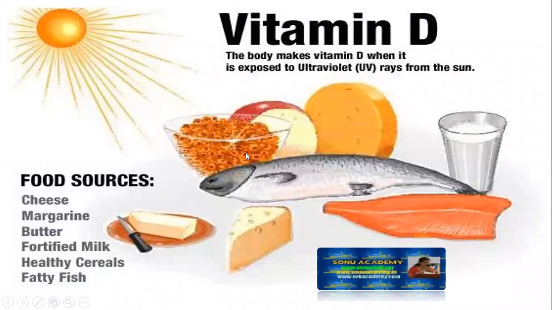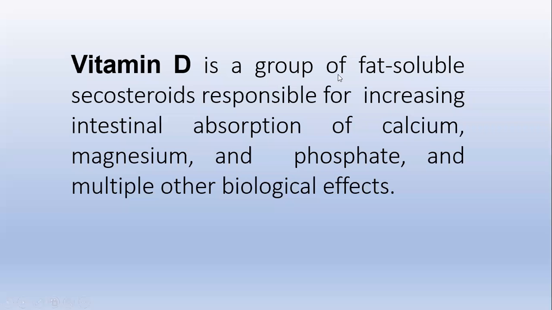Right. Next one is vitamin D. We call it the sunshine vitamin, because we get vitamin D from the sun. Other sources also exist for vitamin D. It is a fat soluble vitamin, and it is responsible for increasing the intestinal absorption of calcium, magnesium, and phosphate, and has multiple other biological effects.